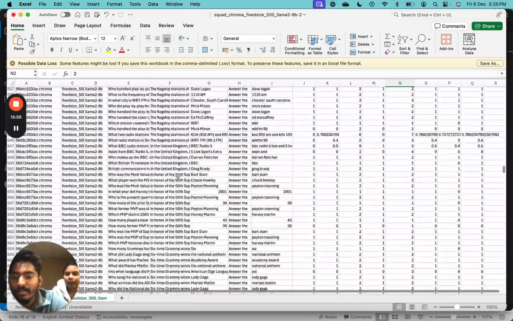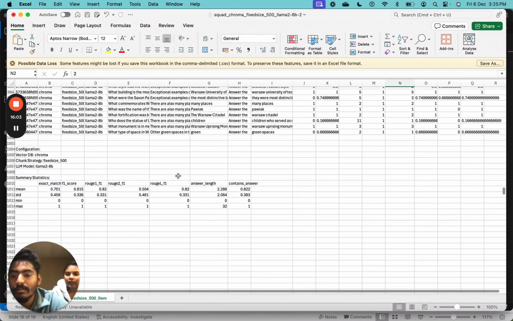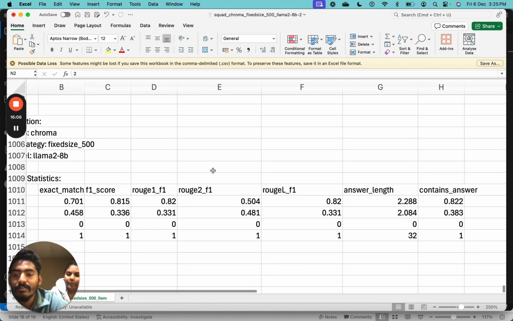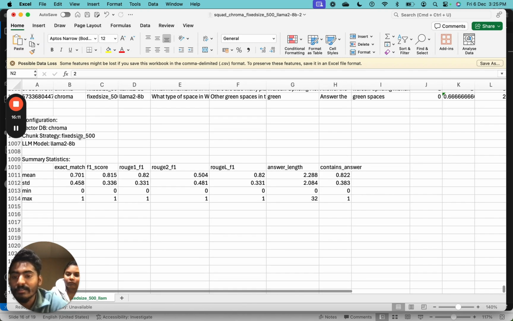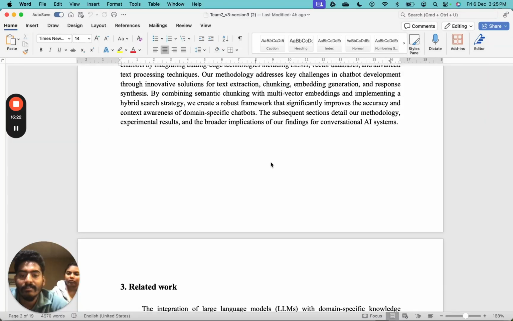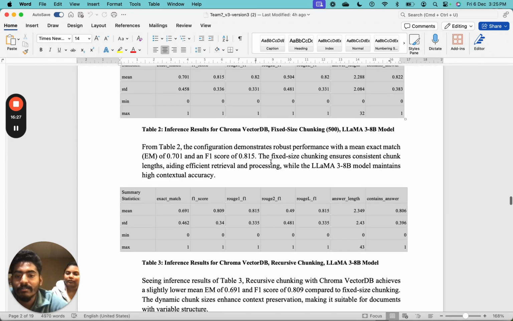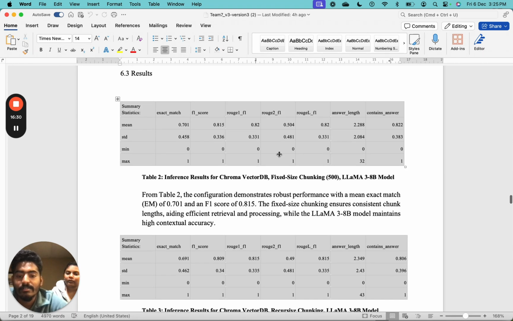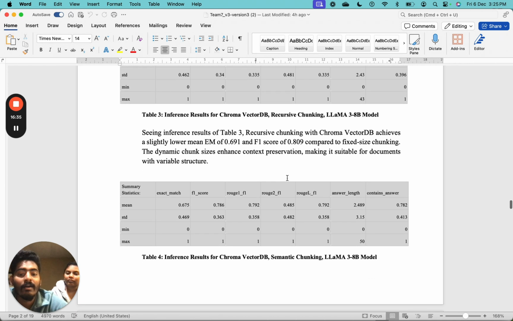Let me show you my report real quick. Over here, that's the summary. So this is the summary of our report. We are using fixed size 500 chunks, and the LLM model is this one, and this is the database which we used. We have mentioned all our reports in our paper. You can find it right here. Our paper briefs about everything. So these are the results. You can find everything here, how accurate our models and how accurate our chatbot is.